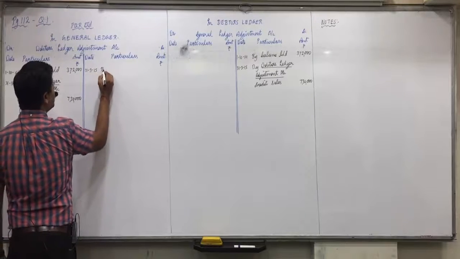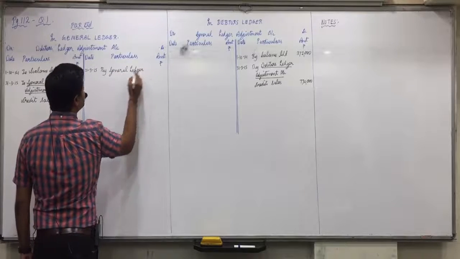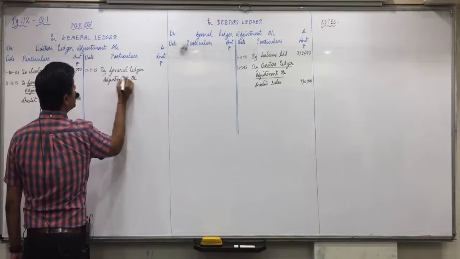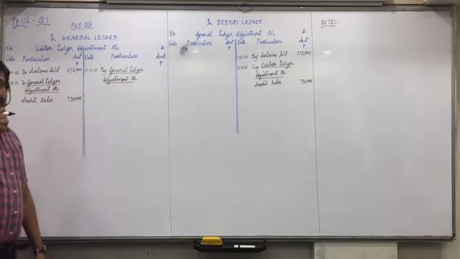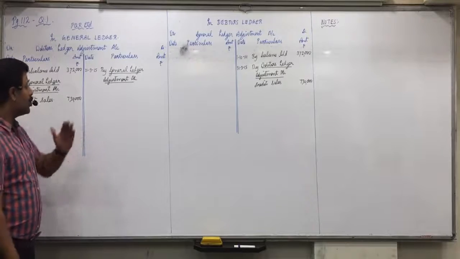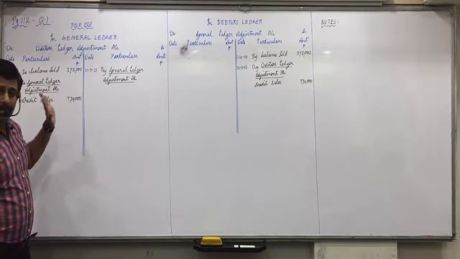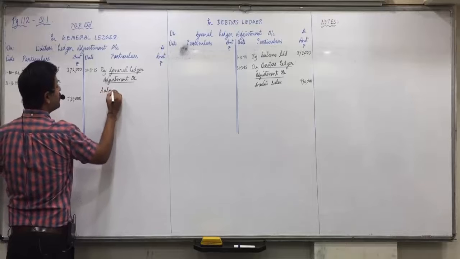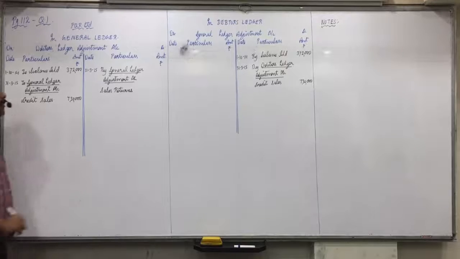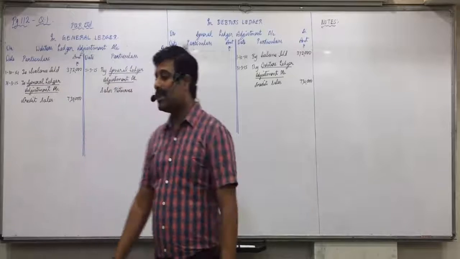31/3/15, one time heading by general ledger adjustment account, because the normal entry is sales return to debtors. The self-balancing entry will be general ledger adjustment account debit to debtors ledger adjustment account. So to debtors ledger means in debtors ledger adjustment on the credit side, opposite account by general ledger adjustment account, sales returns 7,400.